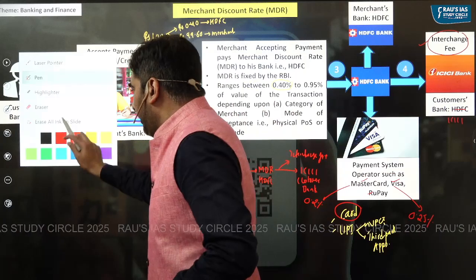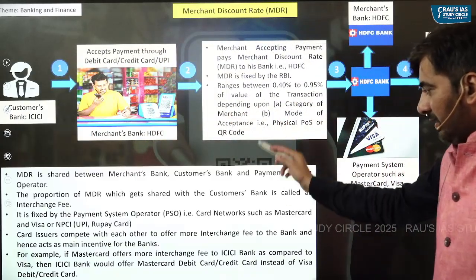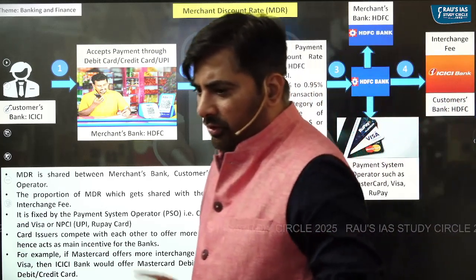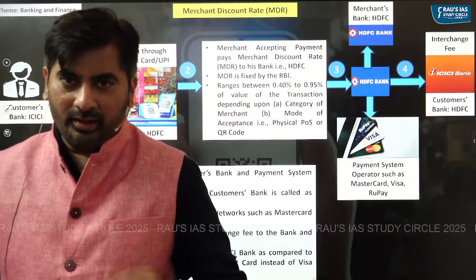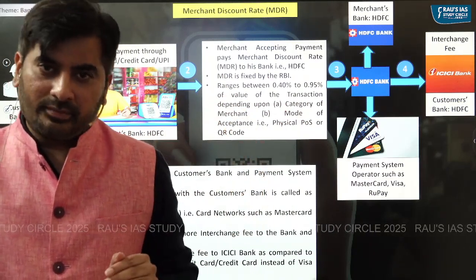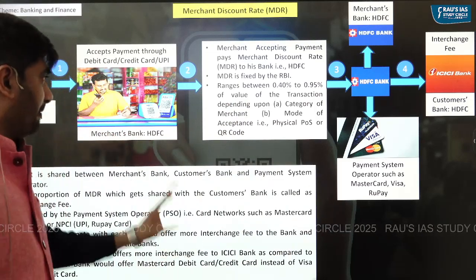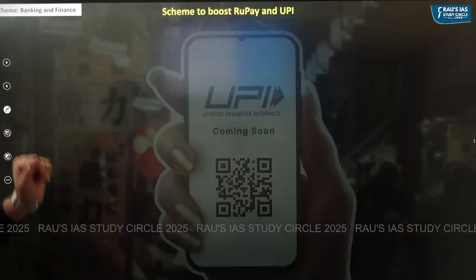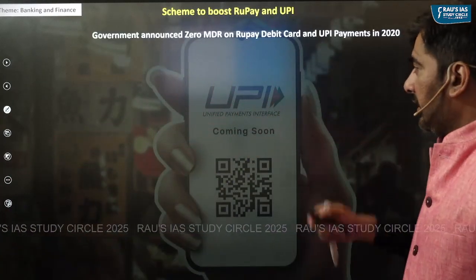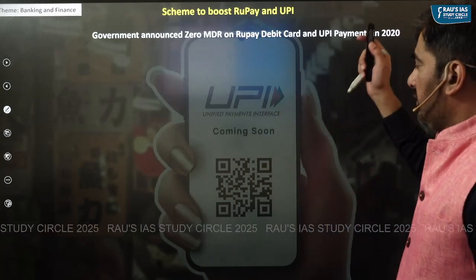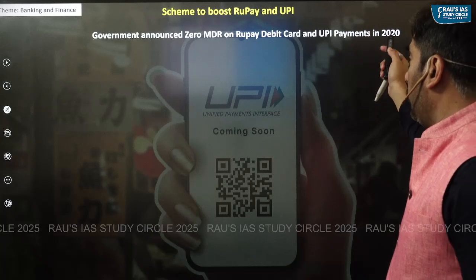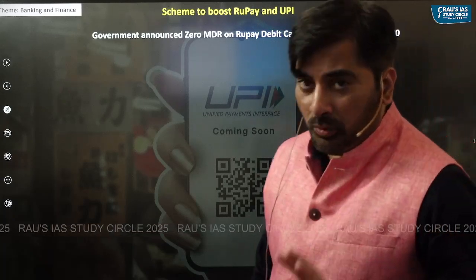So whatever details I have covered, it is there here. You can just see. So one important thing you should know: MDR is fixed by RBI, interchange fee is fixed by the payment system operator, right? Now let's see the next part, that is the scheme to boost UPI and RuPay. Government announced zero MDR, zero merchant discount rate, on RuPay debit card and UPI payments in 2020.